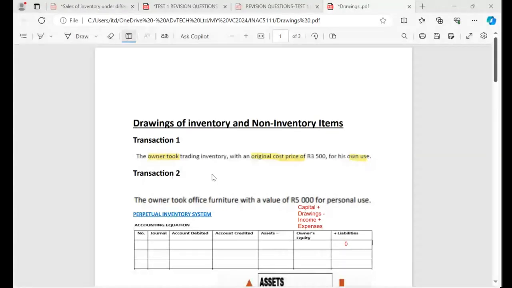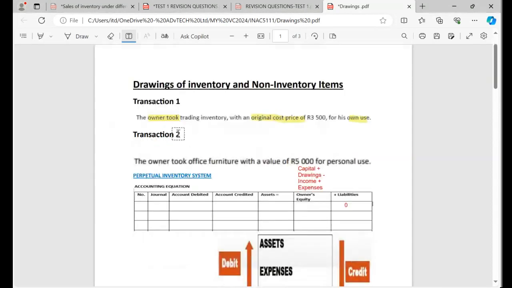Let's focus on the drawings of inventory and non-inventory. Okay, so I'm going to start with the drawings of inventory, and thereafter I'm going to show you how to deal with the drawings of non-inventory. Okay, now if you check here, we have got transaction number one. The owner took inventory with an original price of 3,500 for own use.